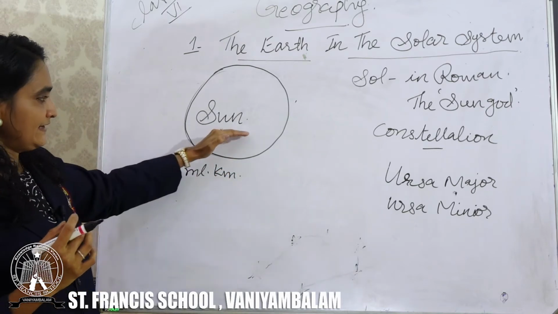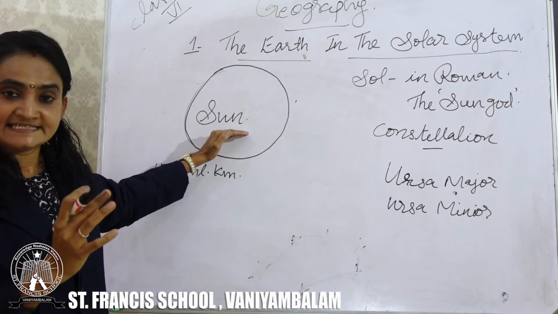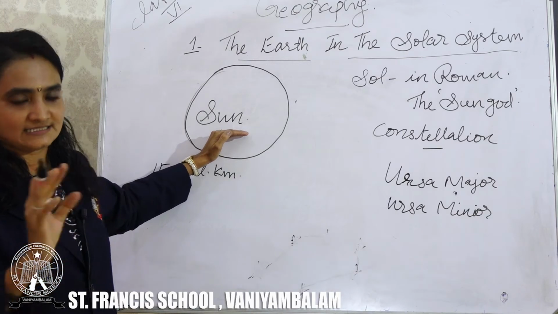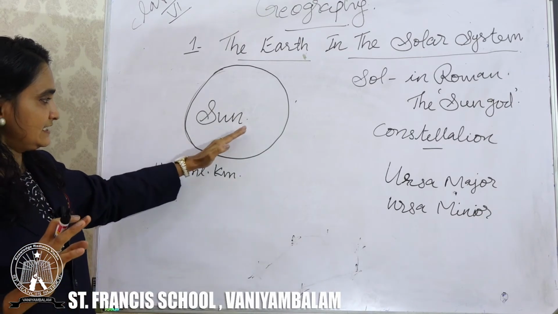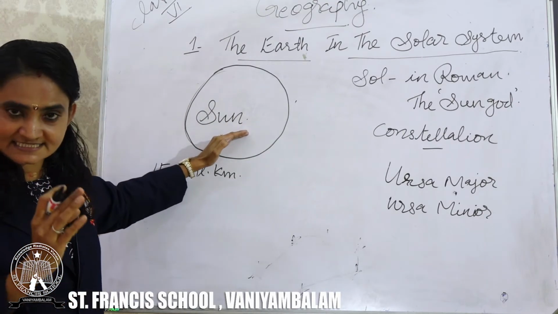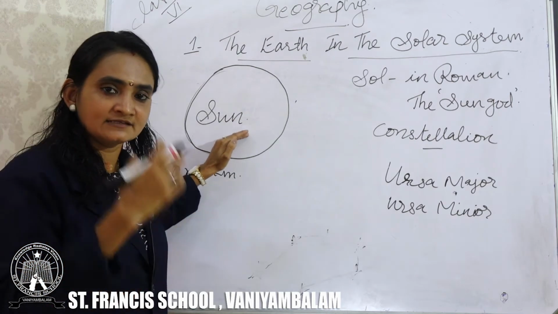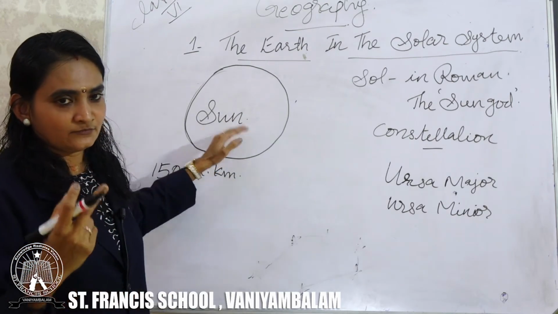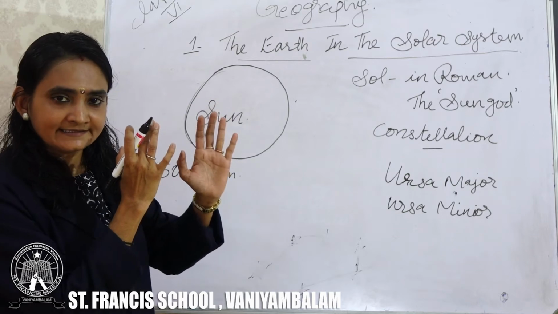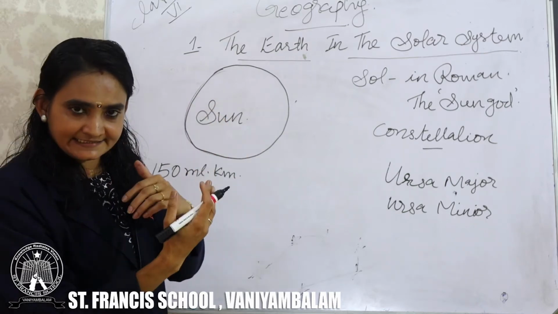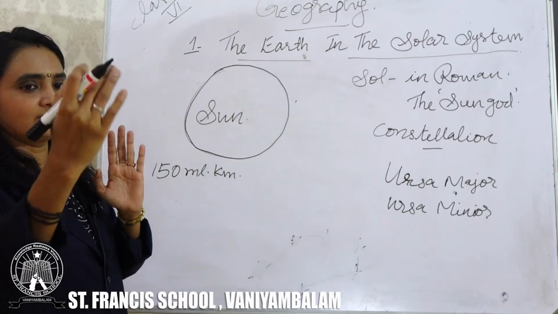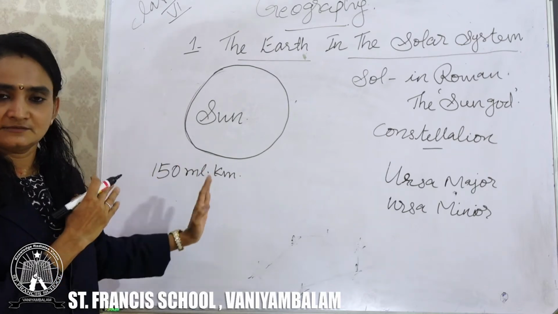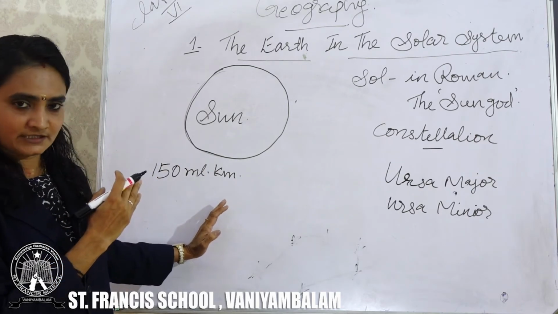So the sun is the major source of heat and light of the whole solar system, and because of the sun's light, we are experiencing day and night. When we are facing the sun, that time is termed daytime. When the earth is away from the sun, that time is termed night time. Clear to you?